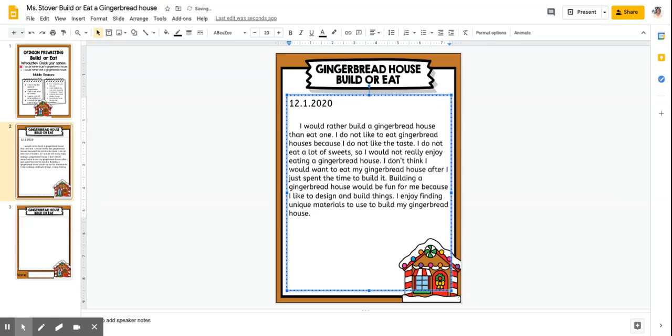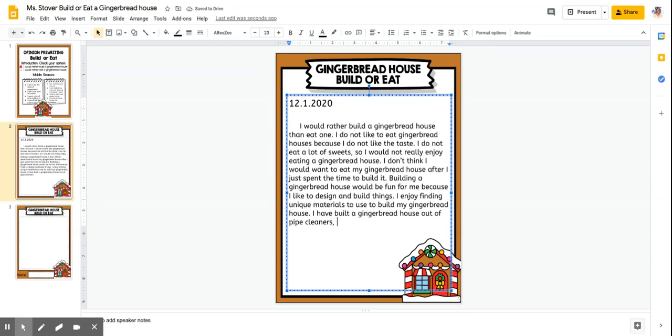And then I think maybe some examples could be more detail that you could add in there. So I could say, I have built a gingerbread house out of, let's see, pipe cleaners. I've used pipe cleaners before. Pipe cleaners to decorate it.